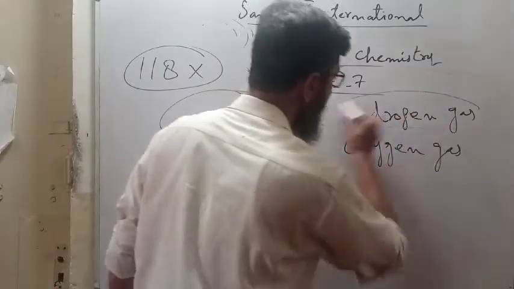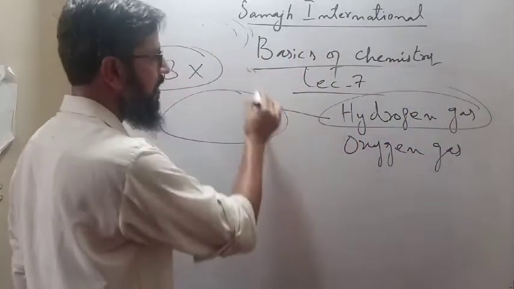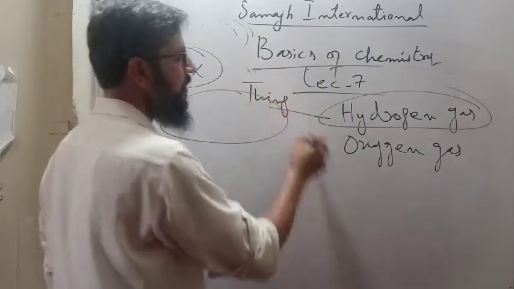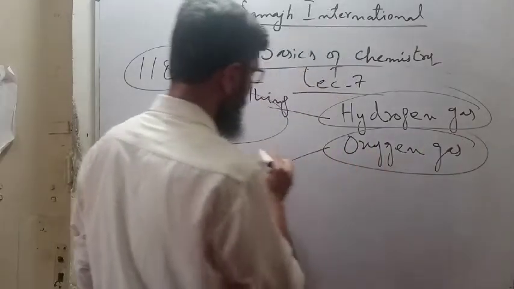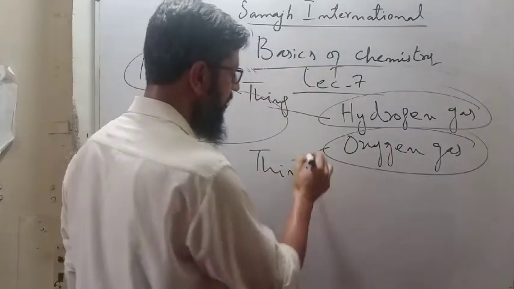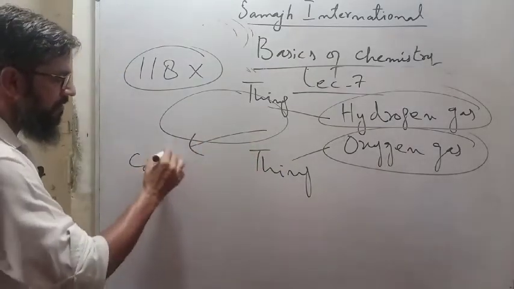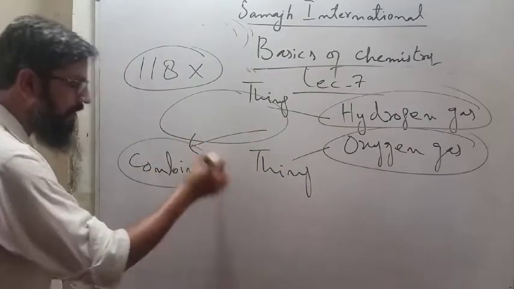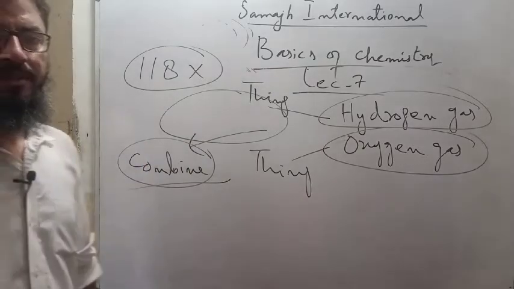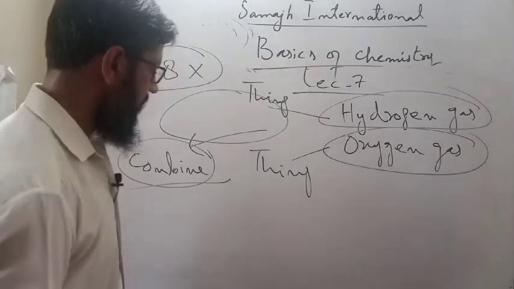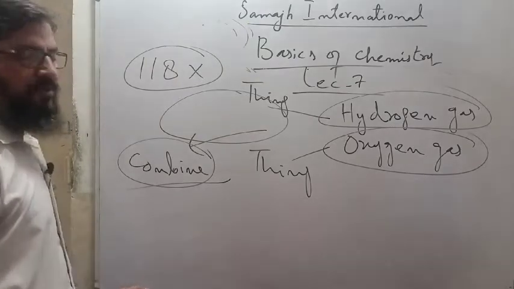This hydrogen gas is a thing. Be careful about it. A thing. A different thing. And this oxygen gas is a thing. A different thing. You are going to combine these different things. Okay? Then, what would be the result?